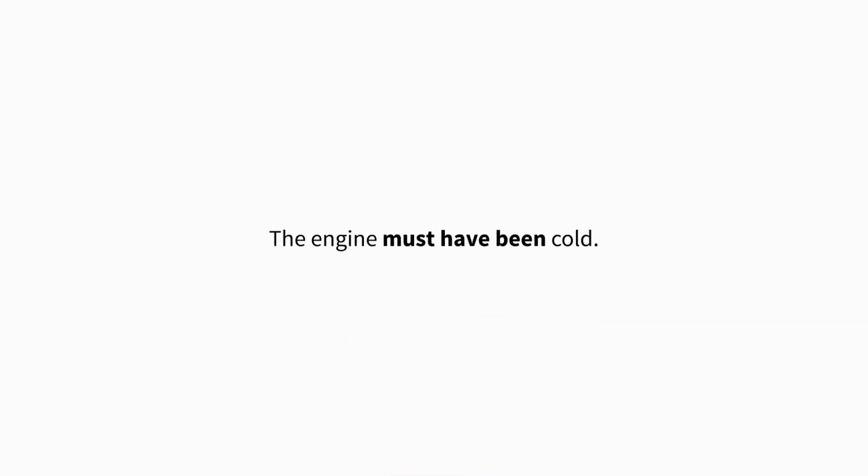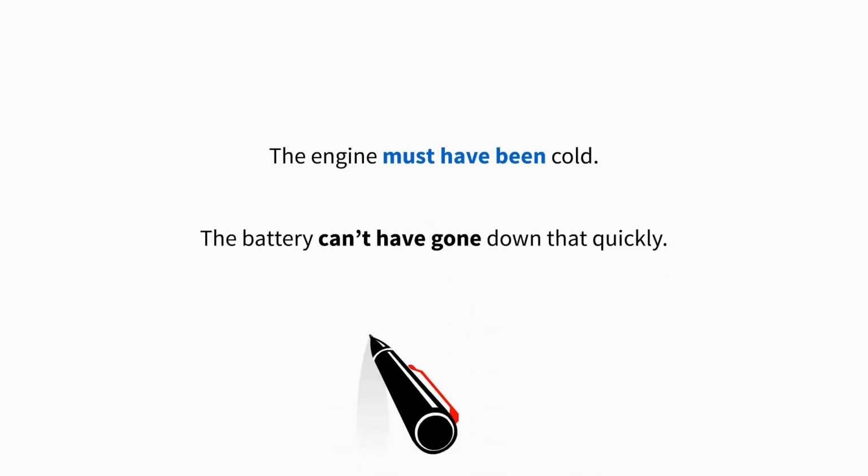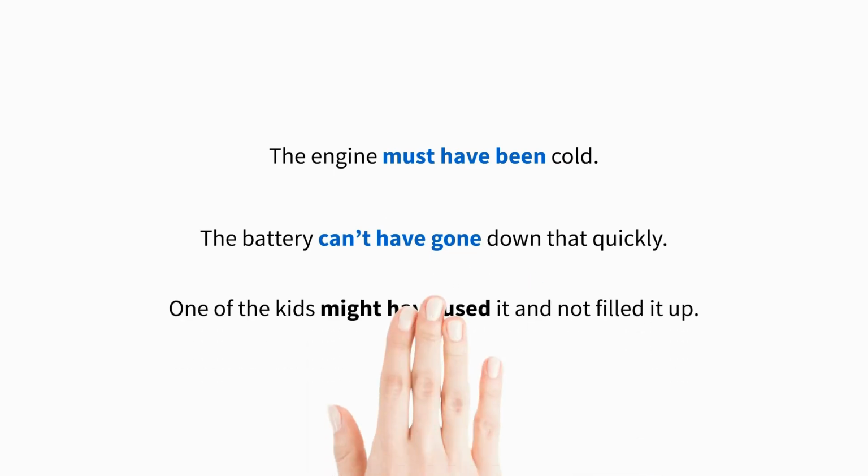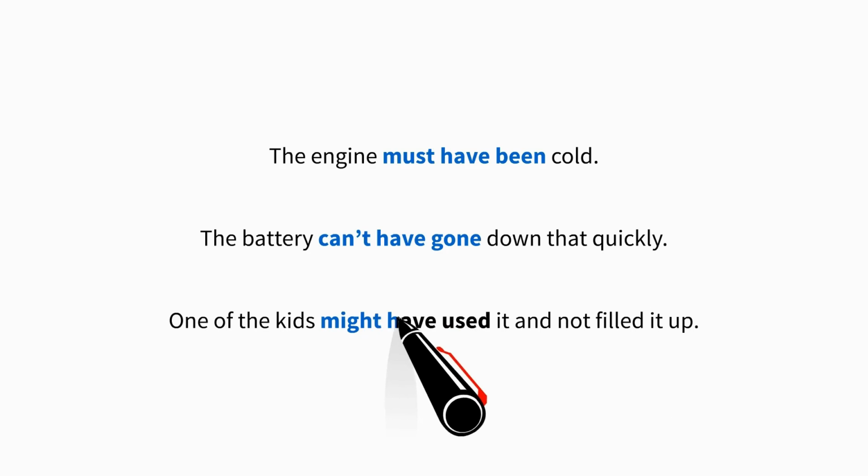Look at these sentences. The engine must have been cold. The battery can't have gone down that quickly. One of the kids might have used it and not filled it up.